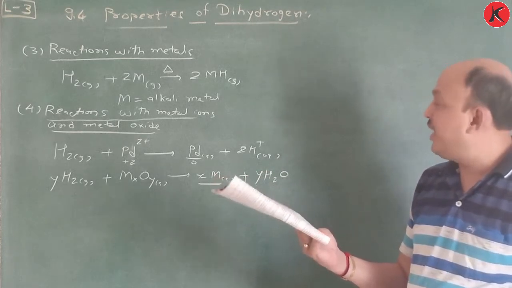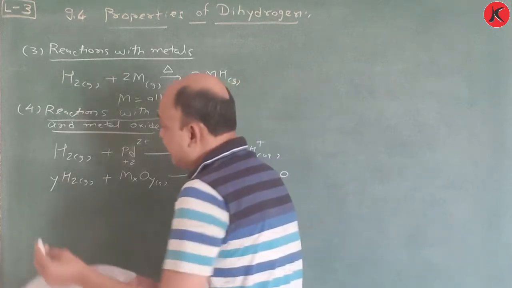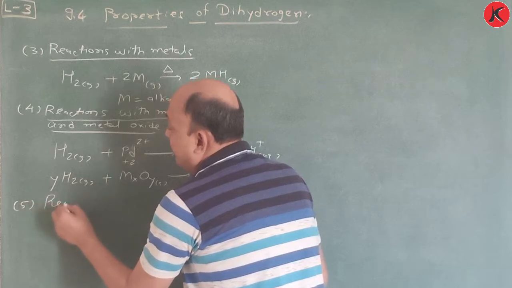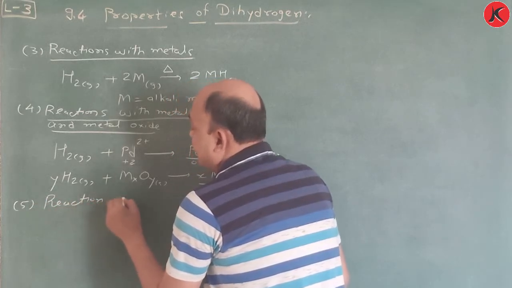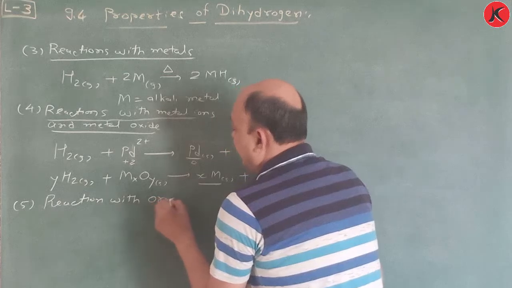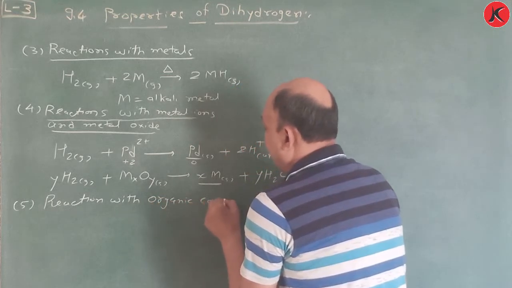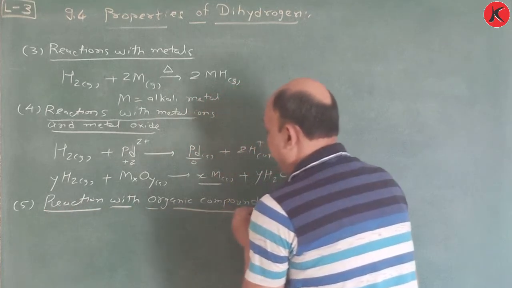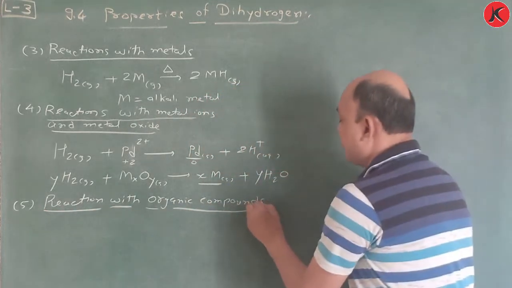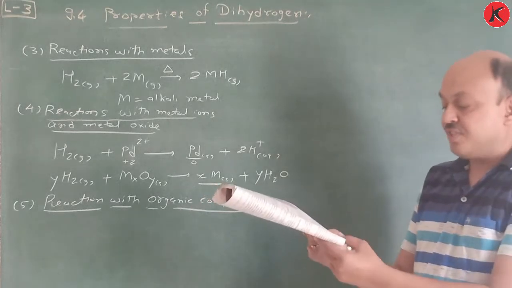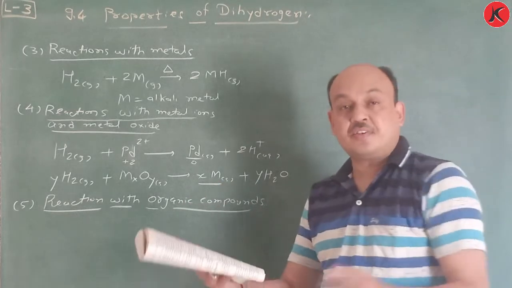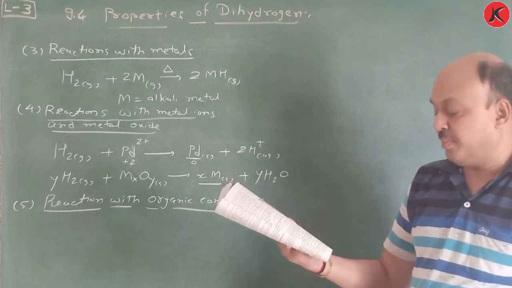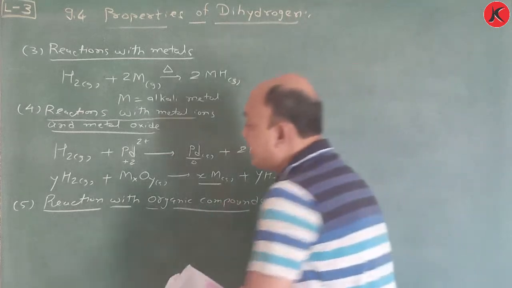Now, reactions with organic compounds, you already learned in an earlier lecture. Reaction with organic compounds. So here, what are the compounds? Here, hydrogen reacts with many organic compounds in the presence of catalysts such as palladium to give useful hydrogenated products of commercial importance. For example, first is